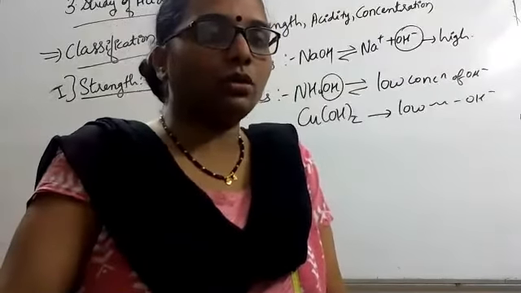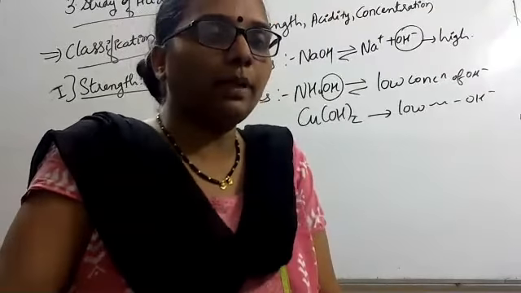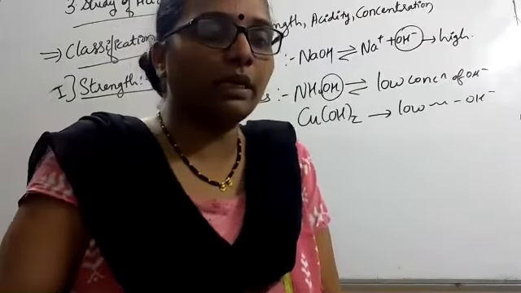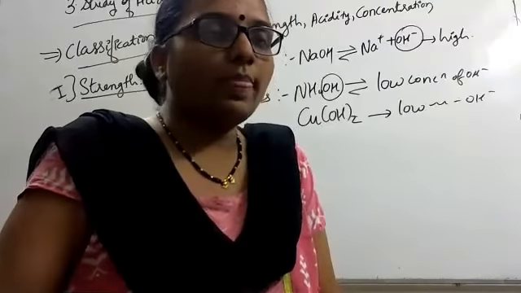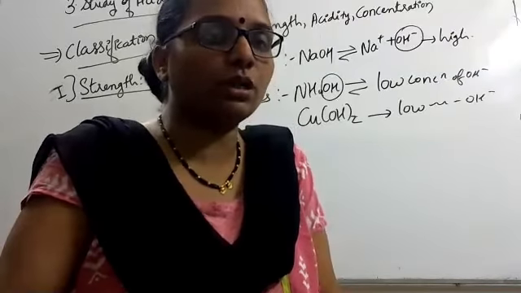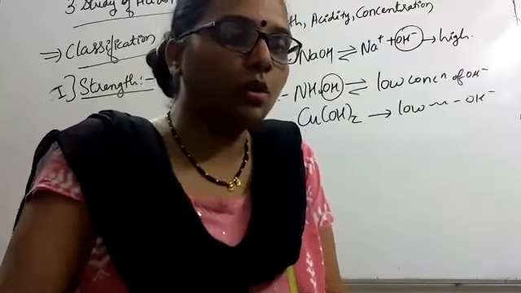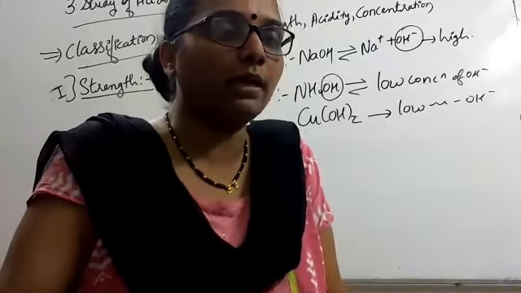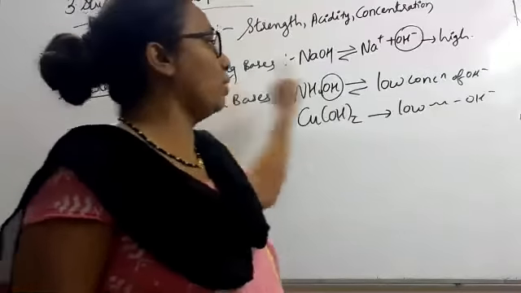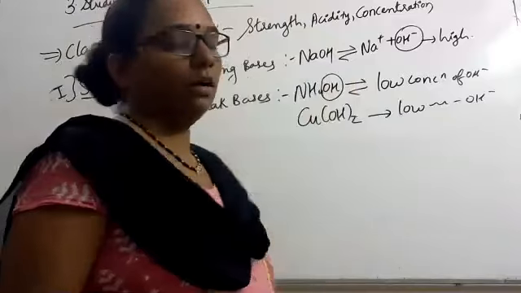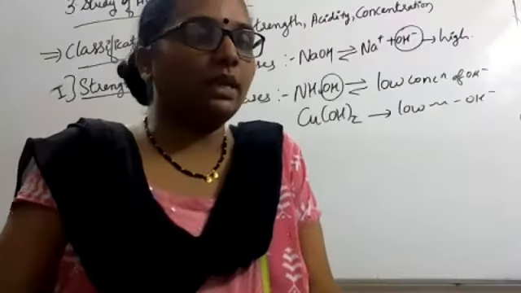When the aqueous solution of a base is prepared and it ionizes completely, ionizes meaning separation into positive and negative charge, and that ionized solution has a high amount of OH minus, it is called a strong base. And when the solution has a low concentration of OH minus, it is called a weak base.